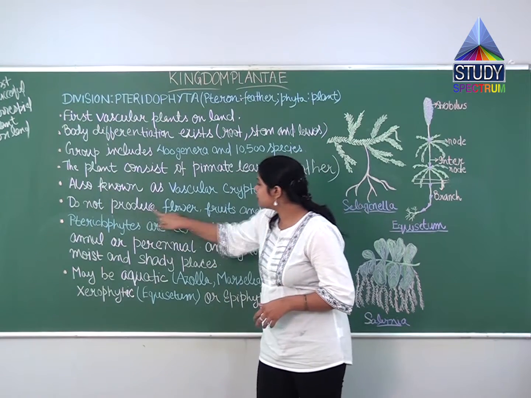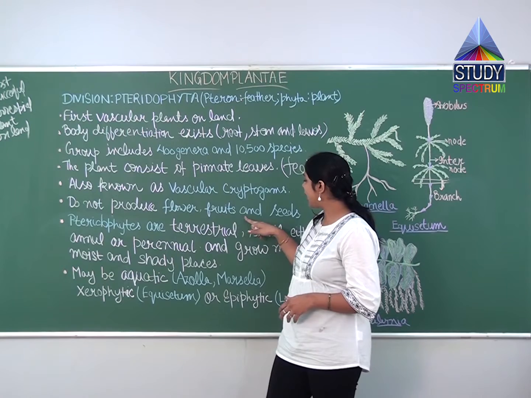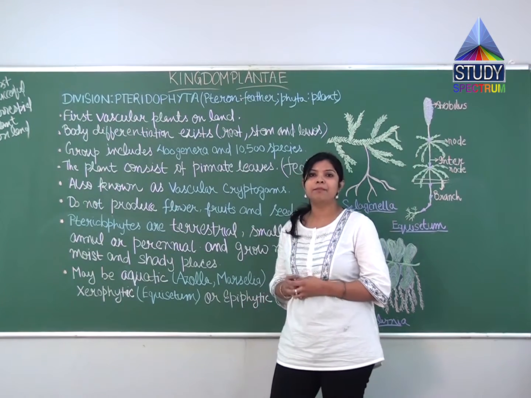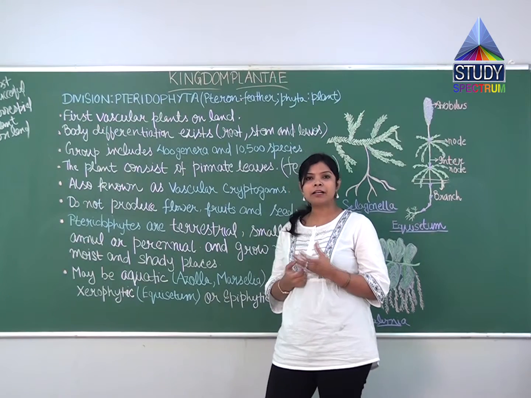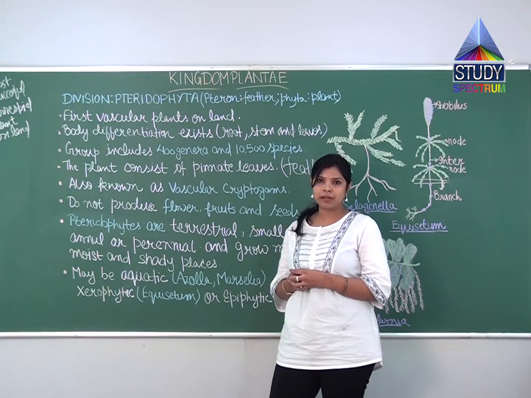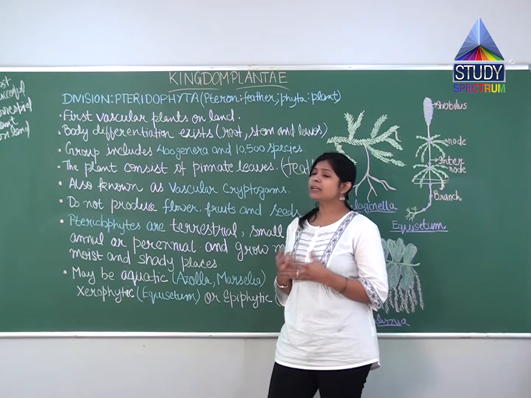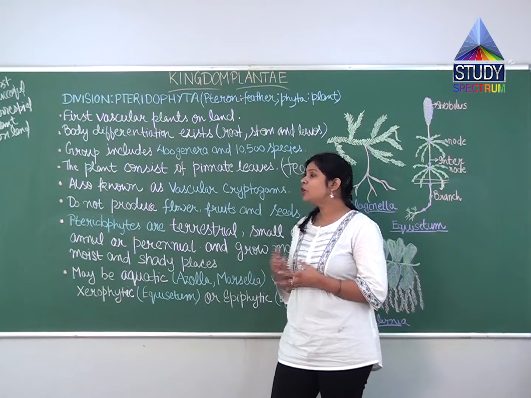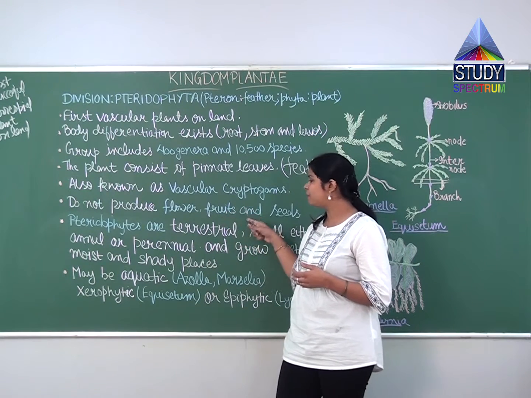They do not produce flowers, fruits and seeds. They are called cryptogams because of that. Cryptogams means they have a concealed reproductive system, meaning the reproductive system we cannot see. They are concealed, so they have a hidden reproductive system. They do not produce flowers, fruits and seeds.